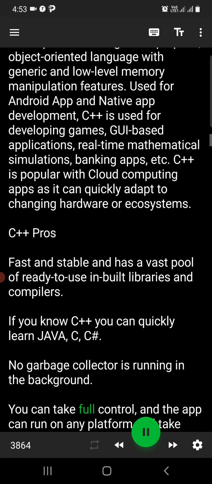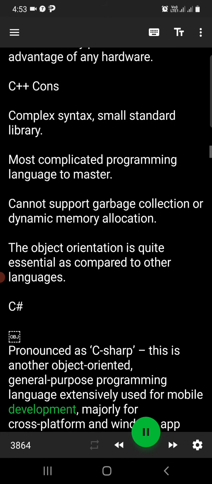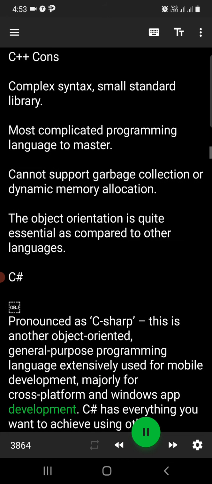C Sharp. Pronounced as C Sharp, this is another object-oriented, general-purpose programming language extensively used for mobile development, majorly for cross-platform and Windows app development.